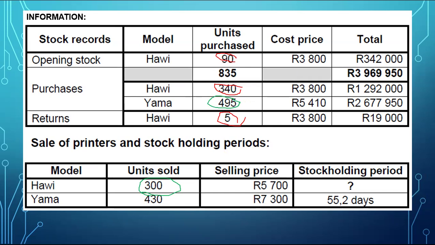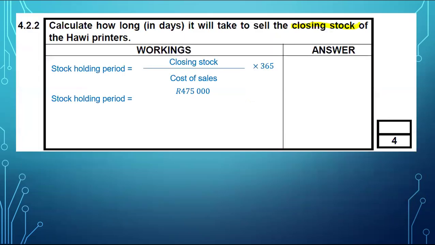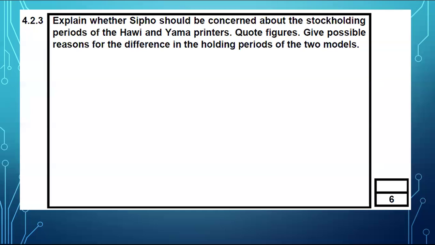We good? Awesome. So for me to determine the stock holding period, you just multiply, because they said in days, that's why I'm multiplying by 365. Had they said in months, we are going to multiply by 12, and putting this into your calculator, it'll give you 152.1 days. That's it.